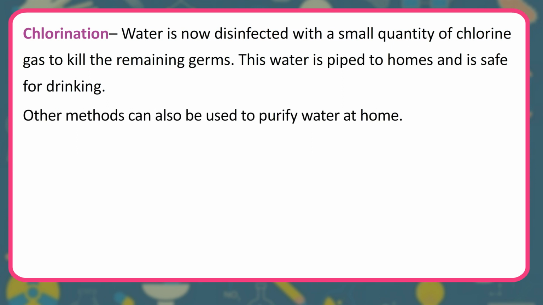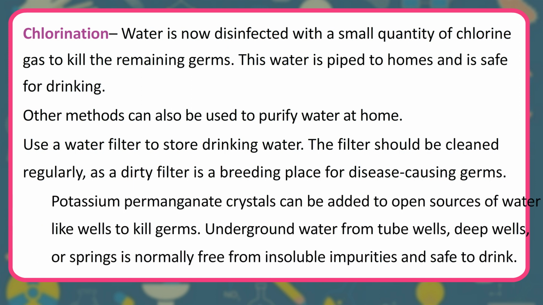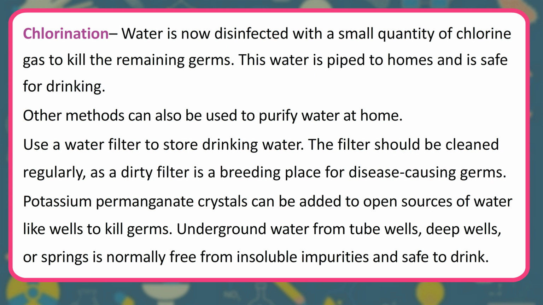Other methods can also be used to purify water at home. Use a water filter to store drinking water. The filter should be cleaned regularly, as a dirty filter is a breeding place for disease-causing germs. Potassium permanganate crystals can be added to open sources of water like wells to kill germs. Underground water from tube wells, deep wells, or springs is normally free from insoluble impurities and safe to drink.